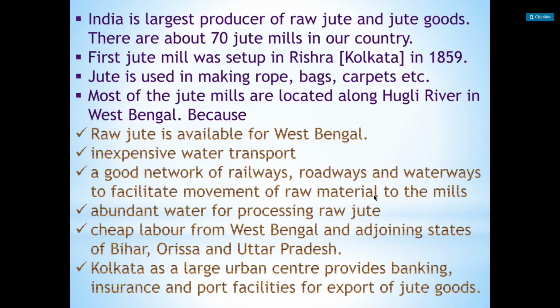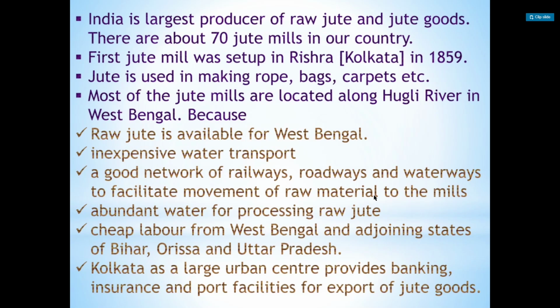Because raw jute is available in West Bengal, and the Hooghly River flows in Bengal. Inexpensive water transport: when you set up your industry near a river or some water resource, the water transport cost is minimized.